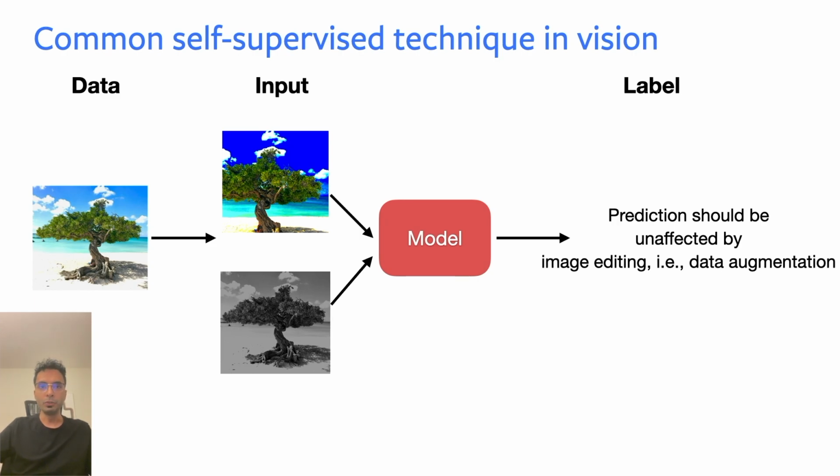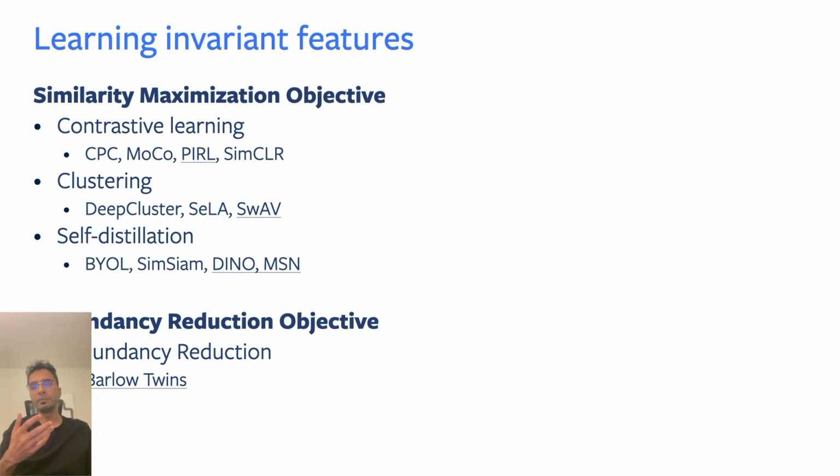In my research, I've used this common technique to learn invariant features by using different techniques, through a similarity maximization objective, through a redundancy reduction objective. And in my series of work, we've found that this common principle seems to work really well for different types of models, different types of data, and really produces strong results for a bunch of different cases. So I'll just talk about one of these techniques called Barlow Twins because it's pretty easy to explain.